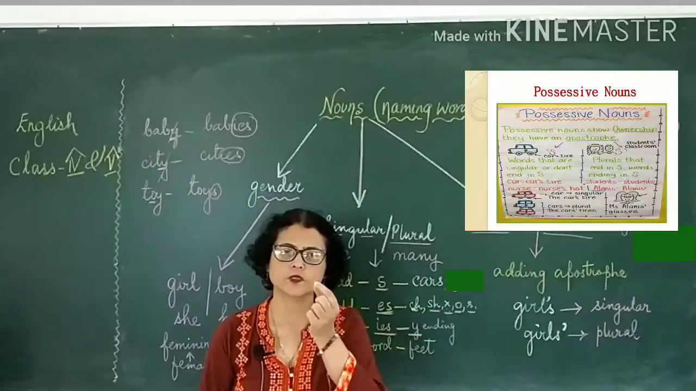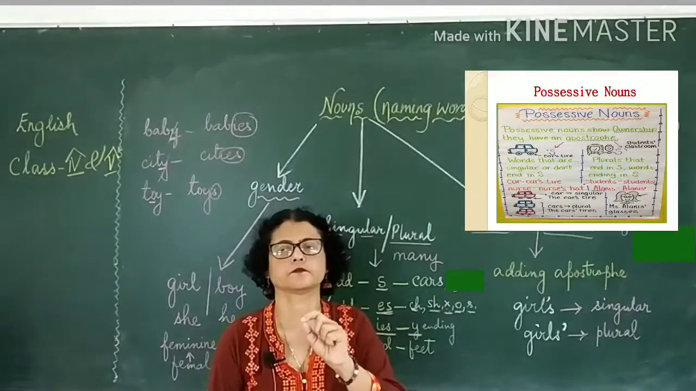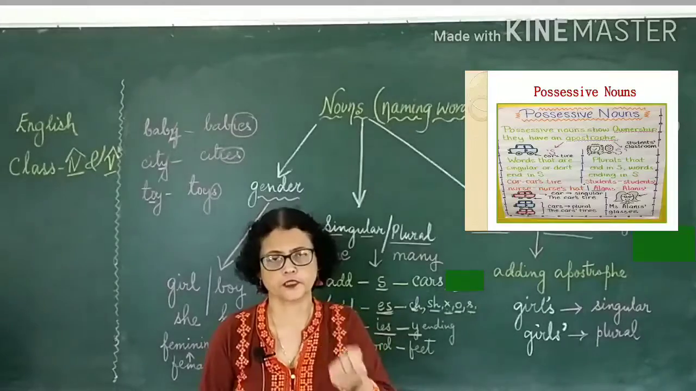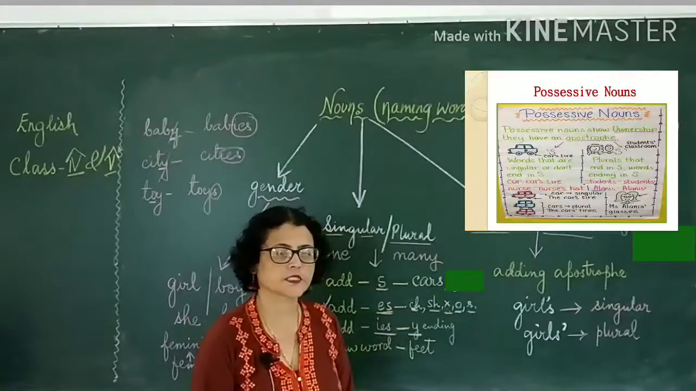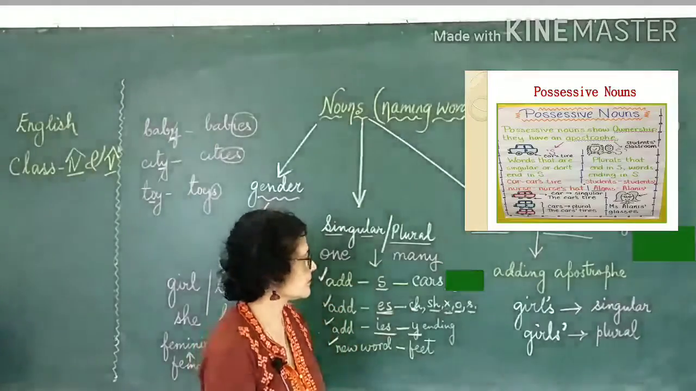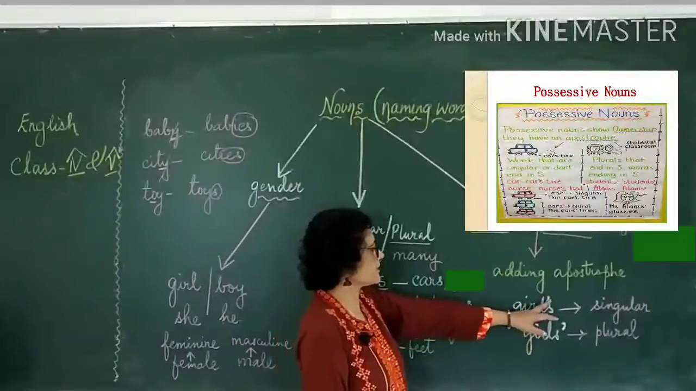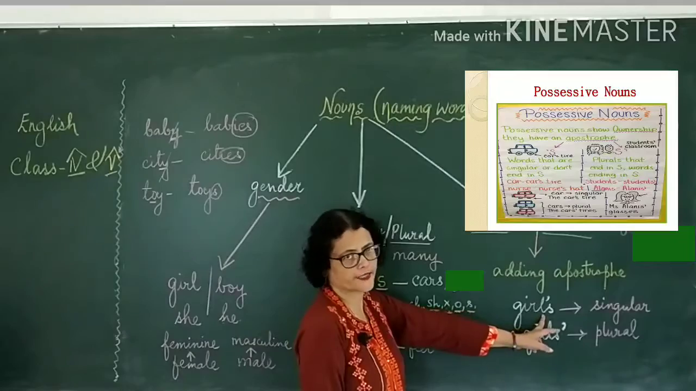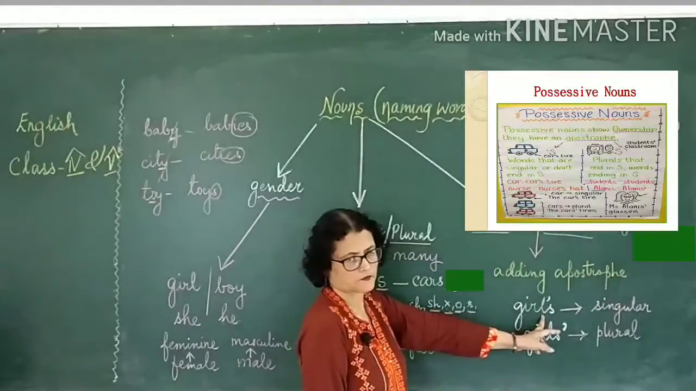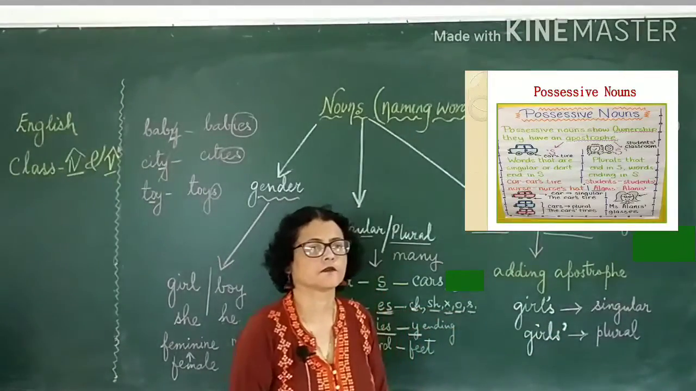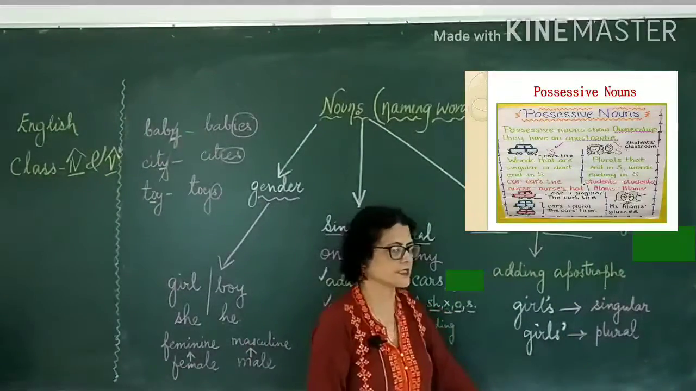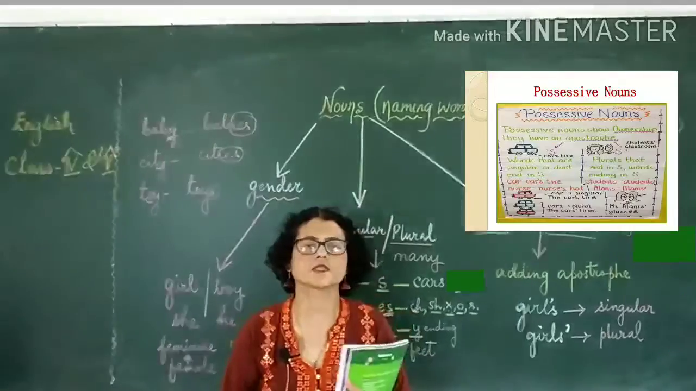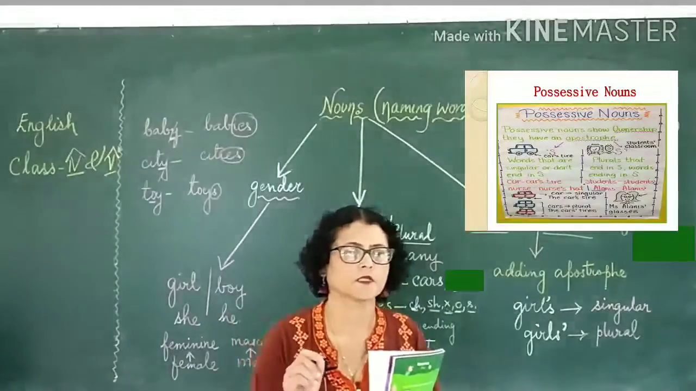Now we just use an apostrophe to determine this. There are two examples here. The word is same, girl, right? So here I have put the apostrophe before the S. Yes? And here I have put the apostrophe after the S. So when it is a singular possession, like